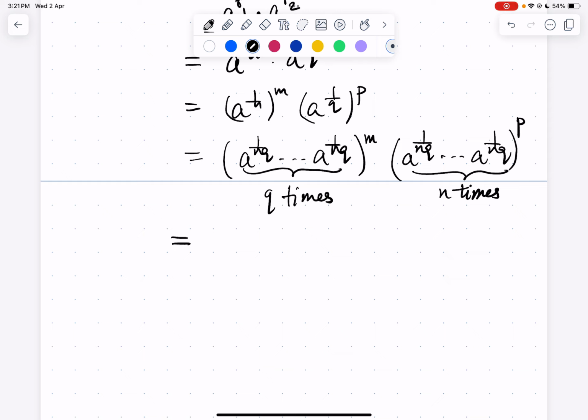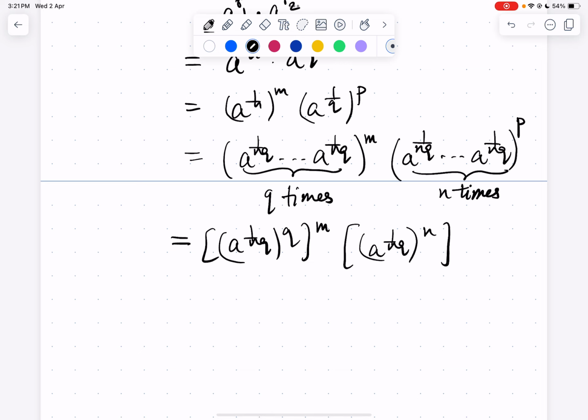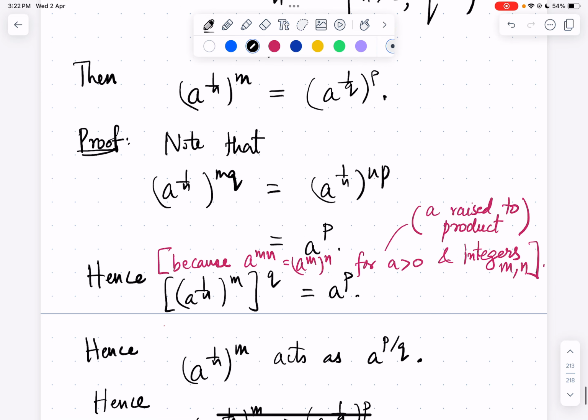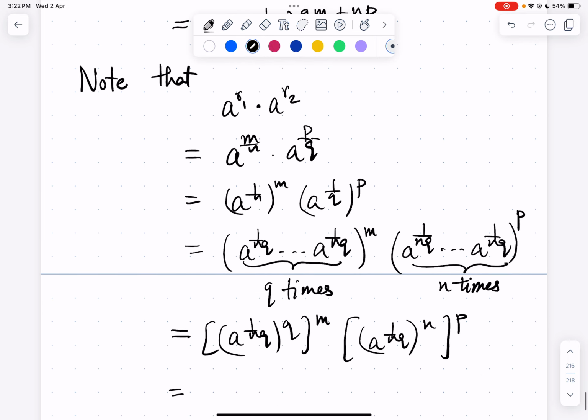The mth power of a product is the product of the mth powers, as we saw above. So (a^(1/nq))^q to the power m, and (a^(1/nq))^n to the power p. We saw that a^(mn) is (a^m)^n.